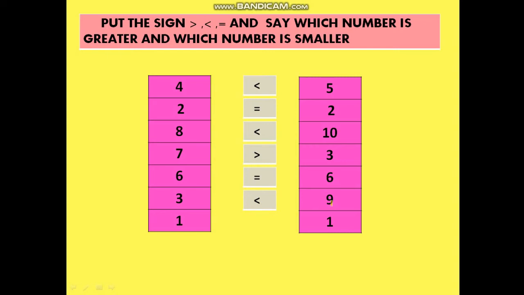So, you have understood the concept so well. You need to practice a lot. Now, what about the last number? I know you know it. What is the last number? 1 and 1. So, 1 and 1 is equal.